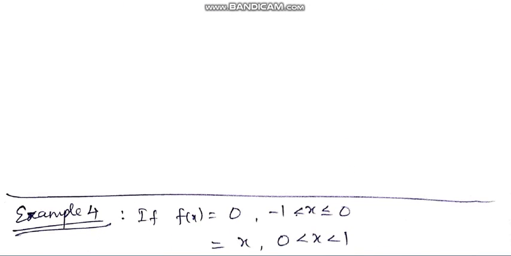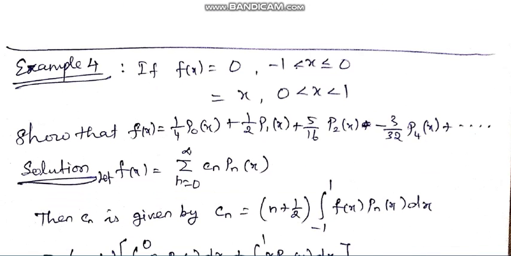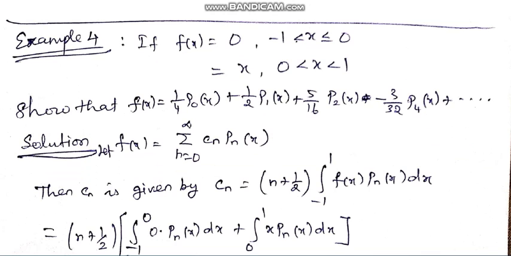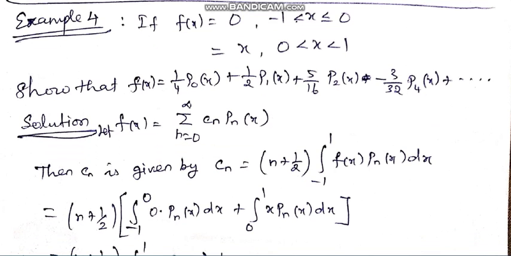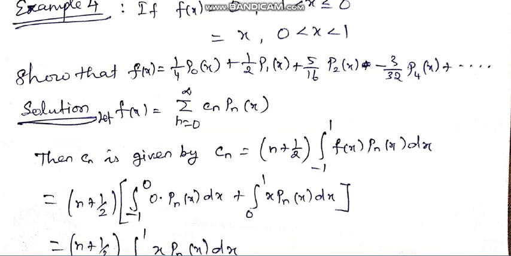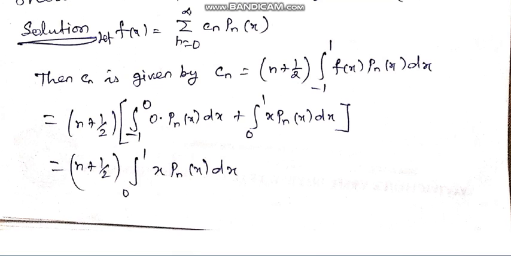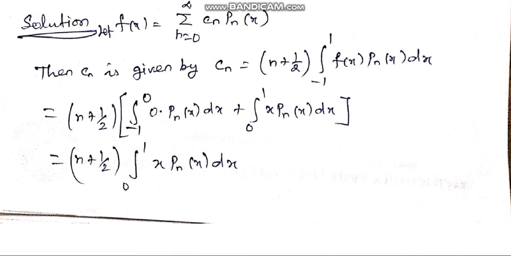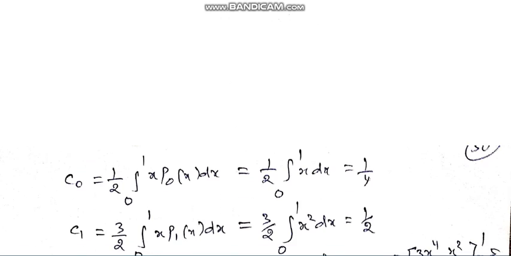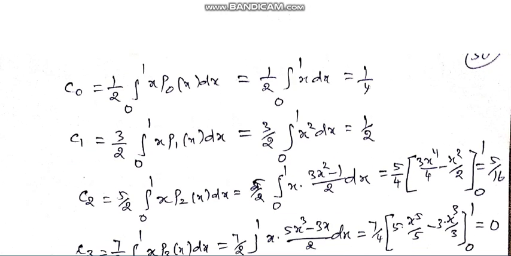Okay, so the last problem: f of x equals 0 when x is from -1 to 0, and x when x is from 0 to 1. We need to show that f of x is equal to these terms. So just take f of x as the sum of Cn Pn of x. We already know the Cn, so substituting the Cn value in this and replacing n by 0, 1, 2, 3.